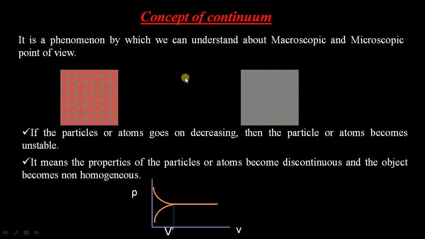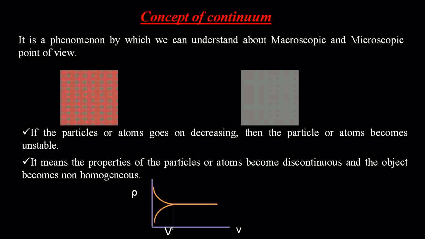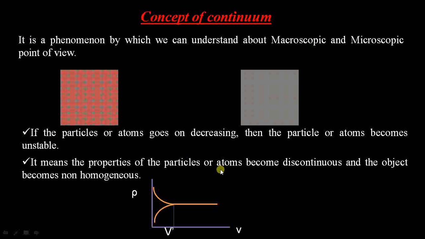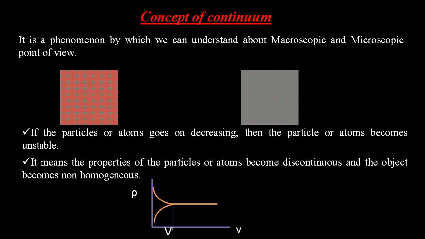If the particle size keeps decreasing, it loses control over itself. In that condition, the process becomes complex to analyze, since we have to find the behavior through its properties. The object becomes discontinuous, which is why the properties vary randomly here, and the object becomes non-homogeneous. That is the difference between considering large particles and smaller sized particles.